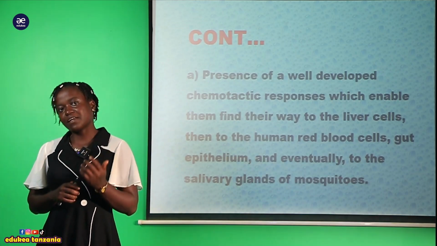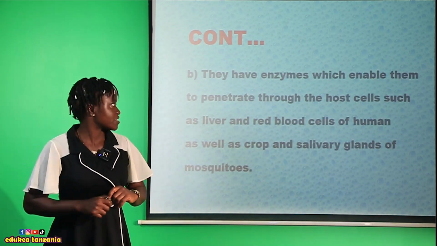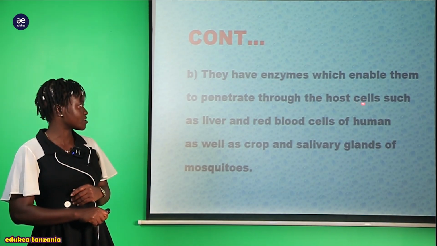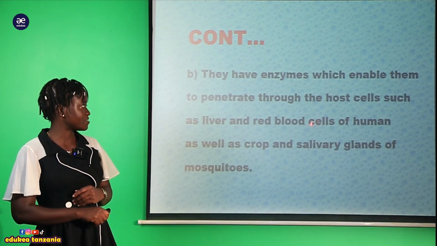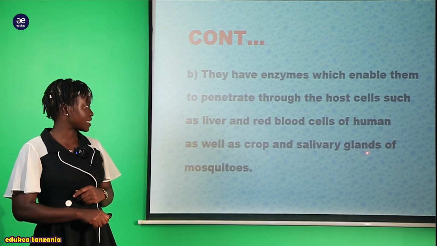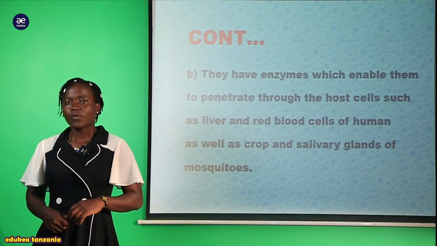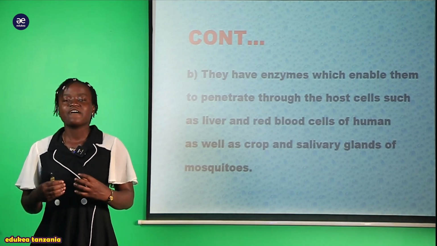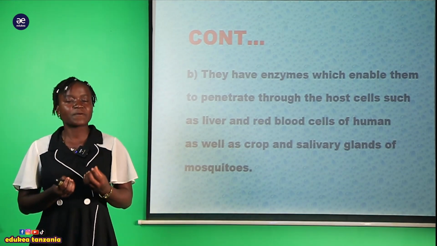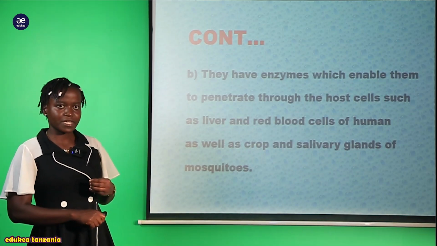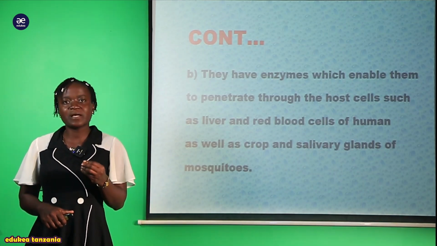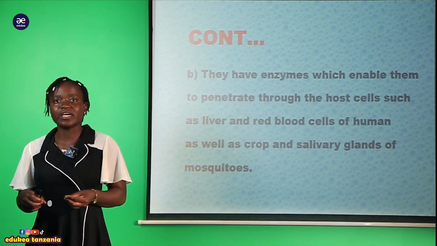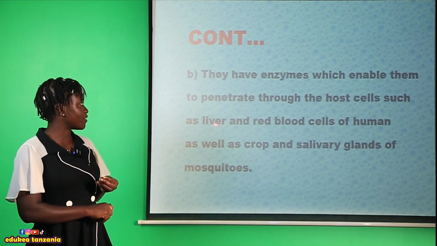And also, my students, we have another adaptation of this Plasmodium. They have enzymes which enable them to penetrate through the host cells such as liver and red blood cells of human, as well as the crop and salivary gland of the mosquitoes. Kwa hiyo sasa, due to the presence of the enzyme, wanapovimeng'enya viko ambavyo vipo special, vipo special kwa ajili ya kupenetrate, yani kuingia ndani ya host. So due to the presence of that enzyme that they possess in their body, it helps them to penetrate directly into the host cell. Here now we are talking about the liver.